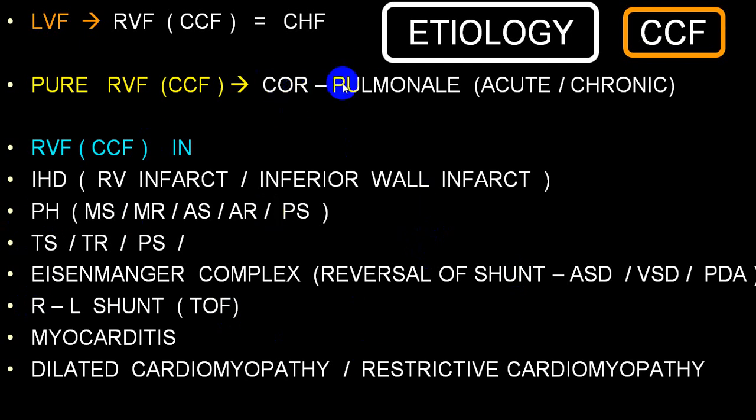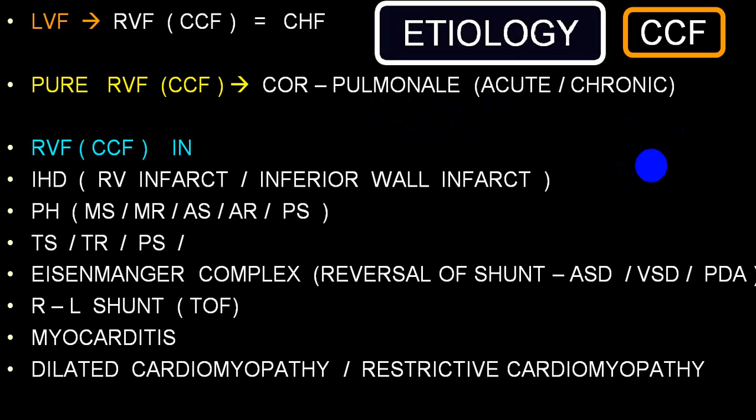But the classical example is cor pulmonale, which as far as pulmonary hypertension is concerned, we call class 3. In that particular variety, you will get a cor pulmonale, which can be acute or chronic. Also, you can come across it in chronic pulmonary thromboembolism. So in that condition also, you will come across pure right ventricular failure. These are the different causes of cor pulmonale we'll be discussing in detail in the cor pulmonale group and also in pulmonary hypertension.